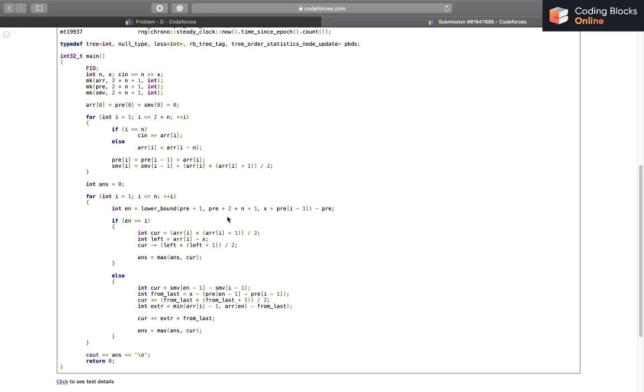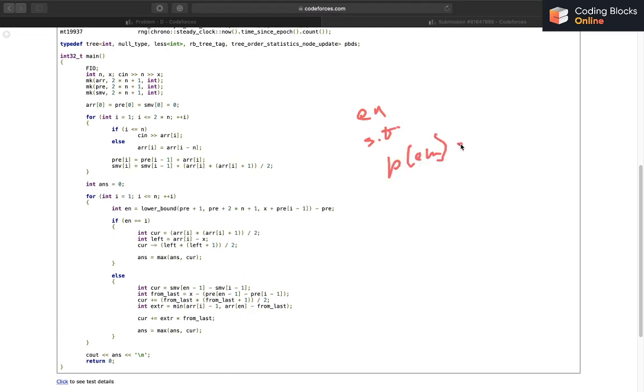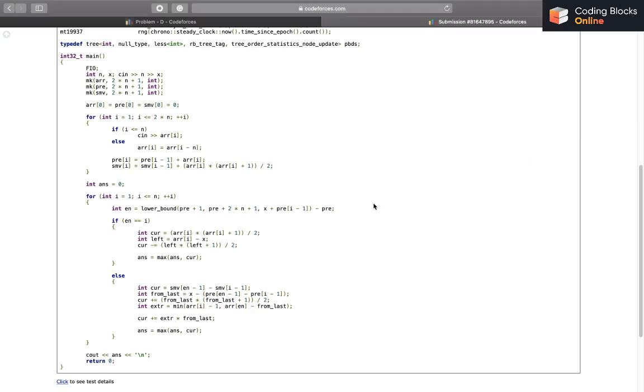As I said, I want the first such index en such that prefix of en is greater than or equal to x plus prefix of I minus 1, right? So that's what I have done here. I have applied the lower bound function on the prefix array. The range of the memory is prefix plus 1 to prefix plus 2n plus 1. This is how this function works.